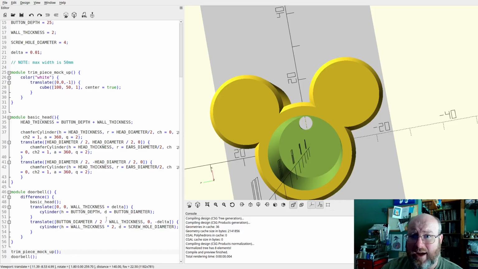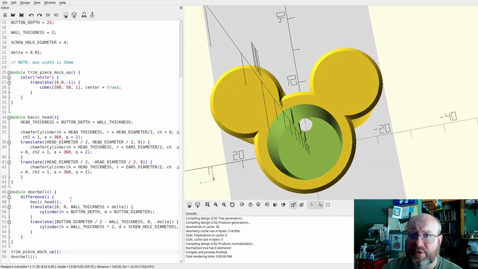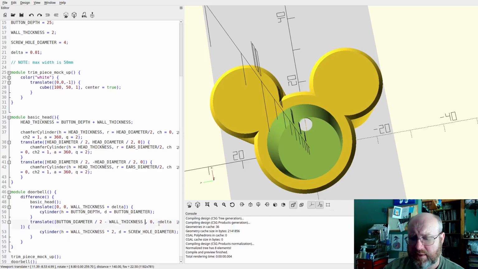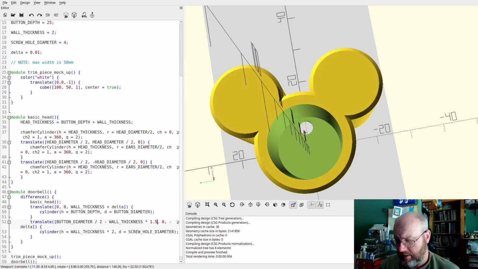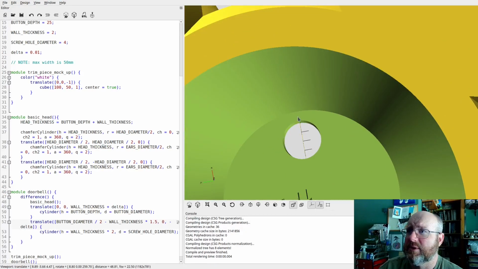All right, so this needs to move down because we're up too high. So I translated this minus wall thickness. So let's do wall thickness times 2. And that might be too low. So times 1.5. This actually doesn't need to be a ratio. You can make it whatever you want. I just want to make sure that there's enough room for the screw head. And let's check on that. The screw head itself is 6.62 millimeters. So there's only a little bit, and I realize that this is an eyeball, but we should be good.